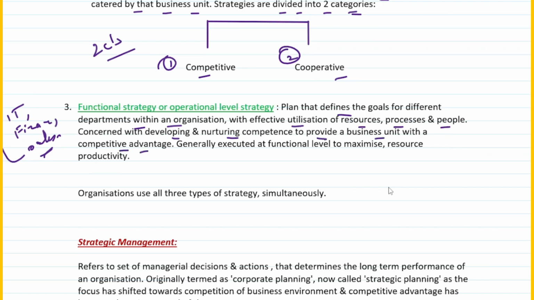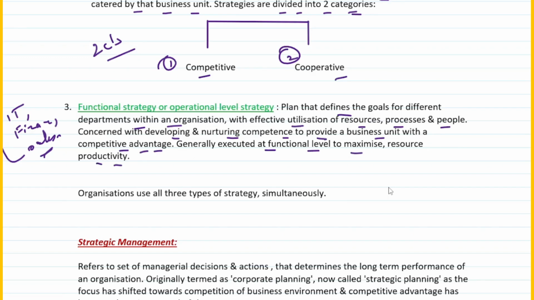So basic idea of functional strategy is it is concerned with developing and nurturing competence. Competence means how do you compete with each other, to make sure that a business unit has a competitive advantage, right? It is generally executed at functional level to maximize resource productivity. Right? It's very simple, right?